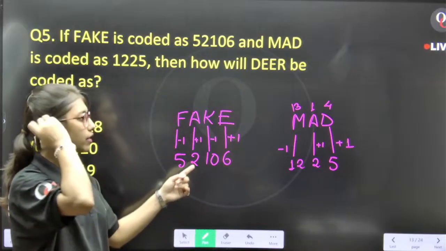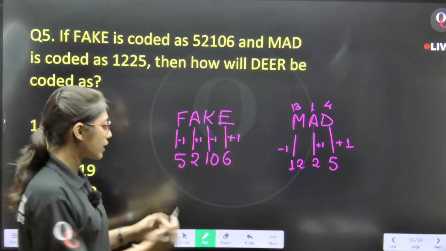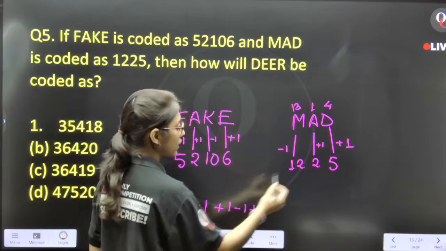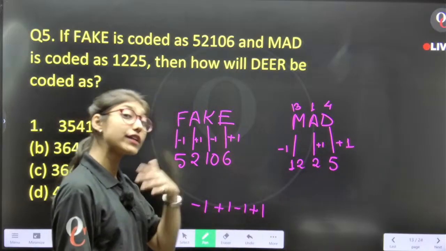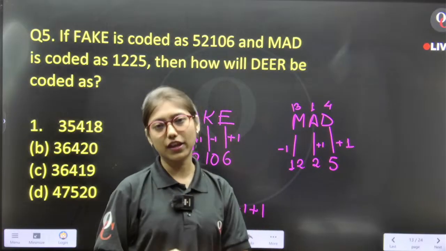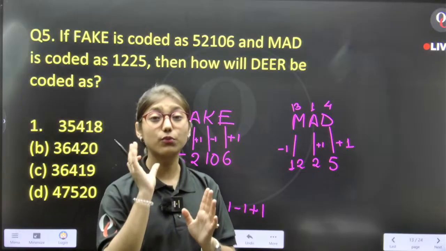In this particular word, it seems that the pattern goes like minus 1, plus 1, minus 1, plus 1. But this word, which is already given, does not satisfy your answer, because the pattern is a little bit different from what you are thinking.